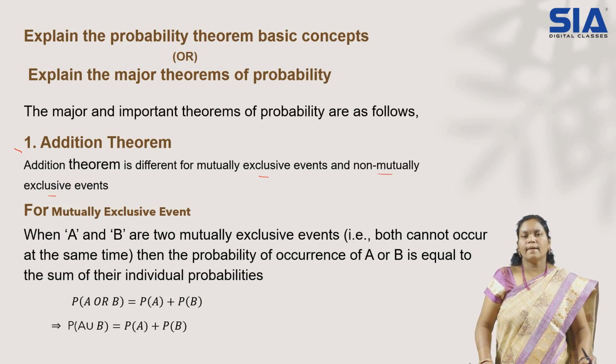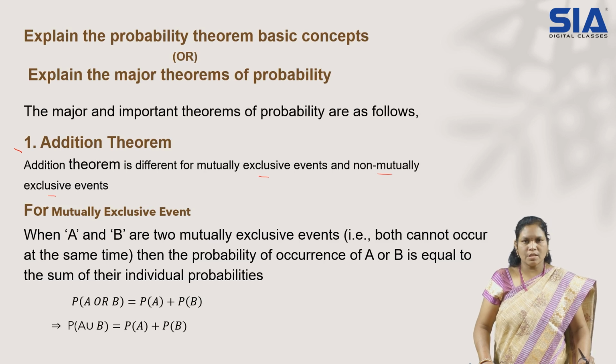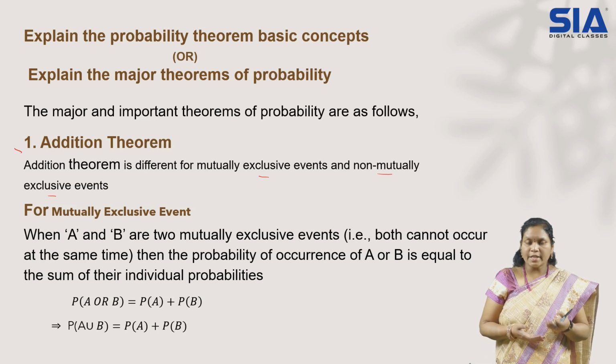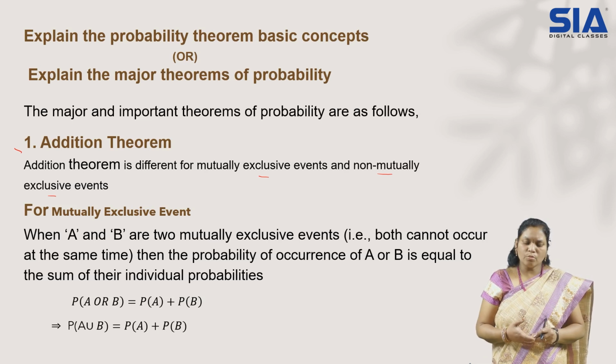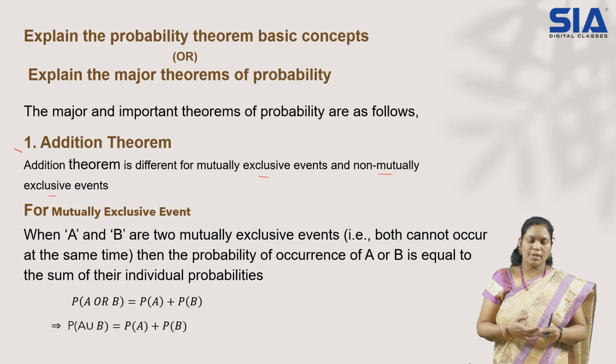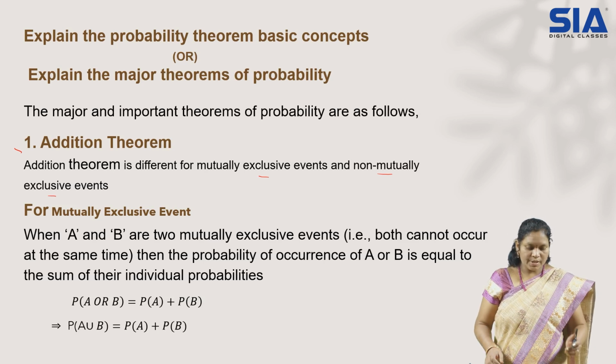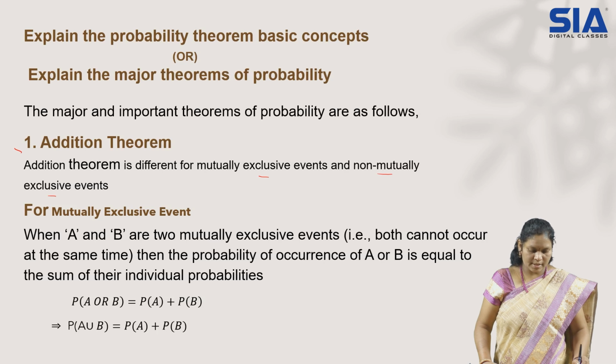So to know that, in probability, first we discussed small definitions, that is mutually exclusive, non-mutually exclusive events, equally likely events. Those are all the situations for how the outcomes will be. So based on those situations, we'll define our addition theorem also. So here two types will arise. One is mutually exclusive and another is non-mutually exclusive. So first mutually exclusive, let us discuss here.